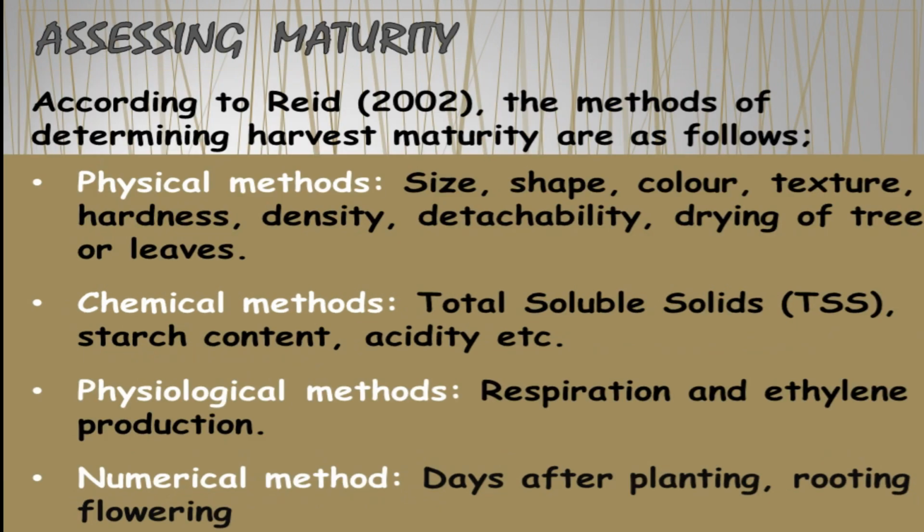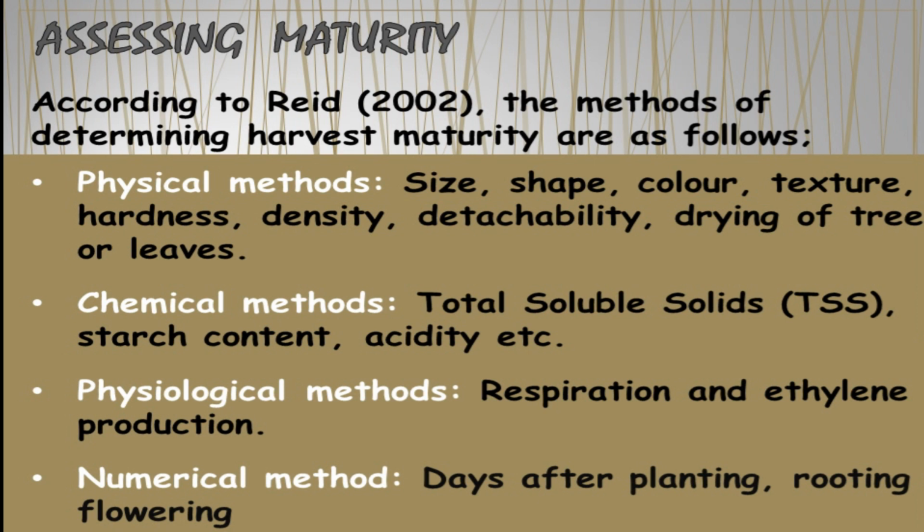Now, I would like to explain how we are assessing the maturity. There are four main methods: physical methods, chemical methods, physiological methods and numerical methods. The physical methods are size, shape, color and other physical properties.